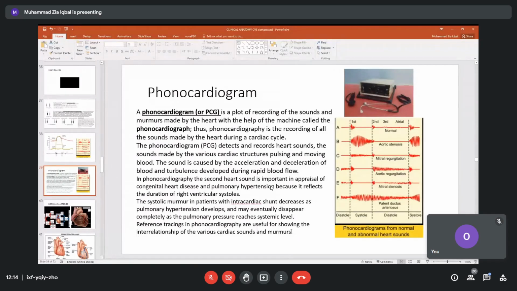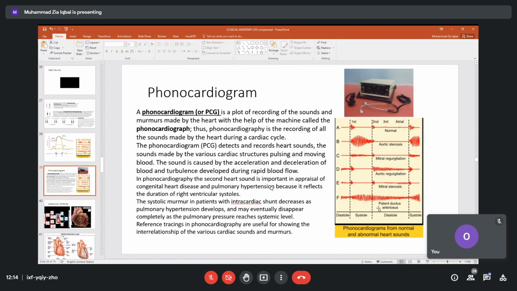So again we have got a change in the sounds, and we record this on the phonocardiogram. Look at the normal first and second heart sound. But in this aortic regurgitation, we have the two sounds. The first appears to be normal, but the second has changed. In mitral regurgitation, the first has changed. Then mitral stenosis. Then patent ductus arteriosus.